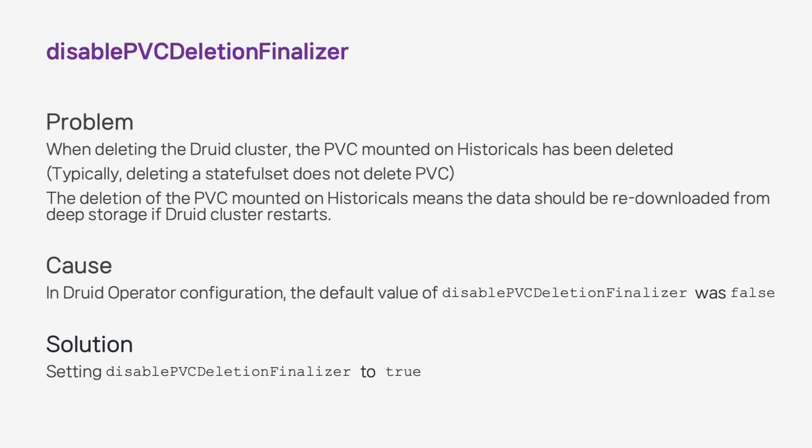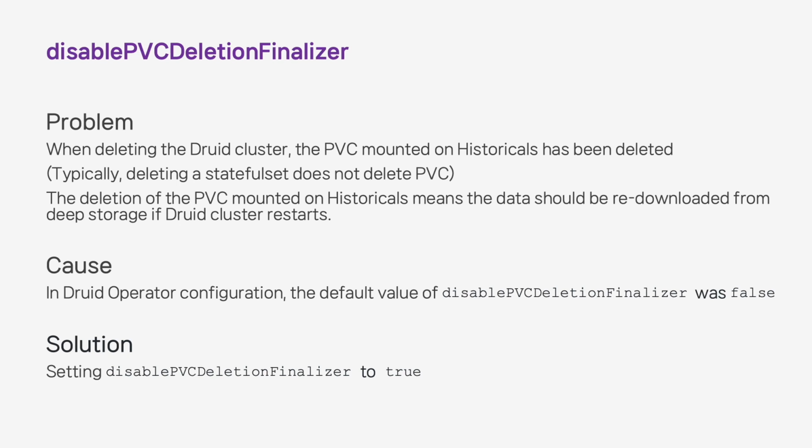Next, let's discuss the disable PVC deletion finalizer option. We encountered an issue where the PVCs mounted on historicals were being deleted when we deleted the Druid cluster.